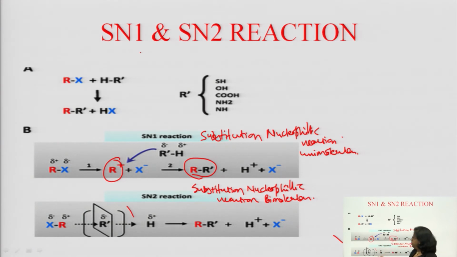This transition phase is very unstable, and then it forms a complex. This is the alkylated complex. So, the final products are the same, but the mechanism is different. One drug may act through the SN1 mechanism, another drug may act through the SN2 mechanism. So, these are the basic concepts of the SN1 and SN2 mechanisms.